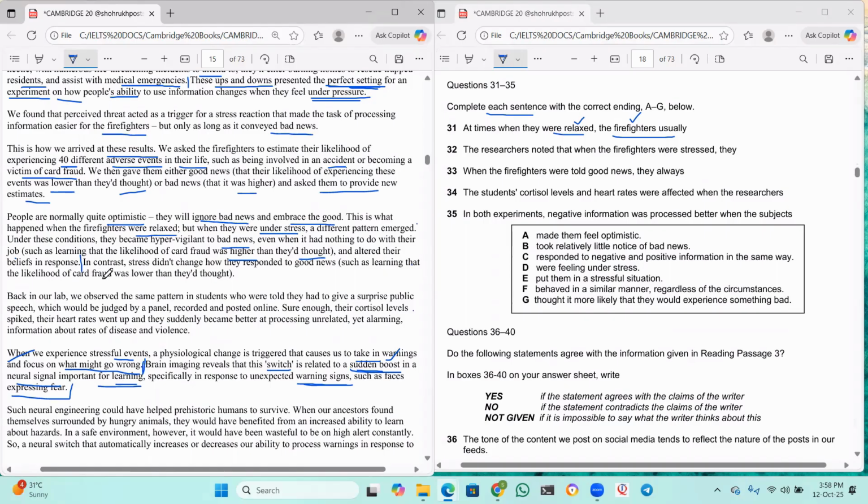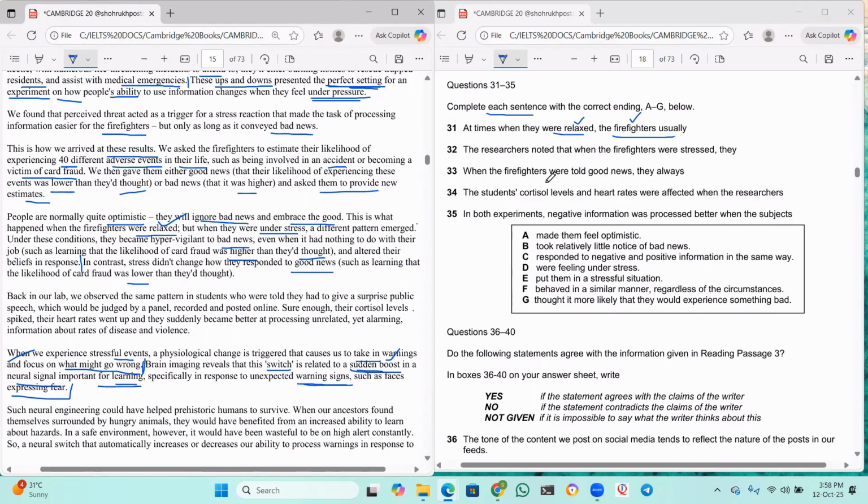In contrast, stress didn't change how they responded to good news, such as learning that the likelihood of card fraud was lower than they thought. Now in this para, he's talking about when firefighters were relaxed and when they were under stress.